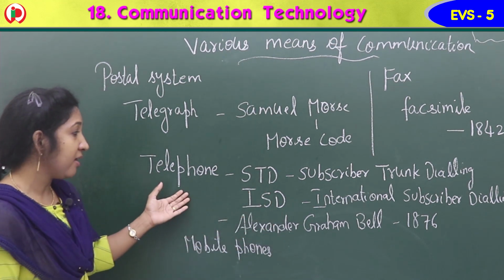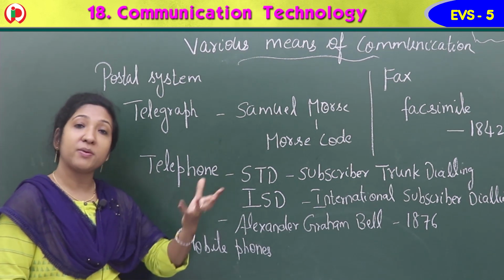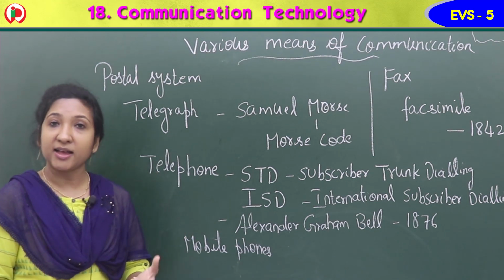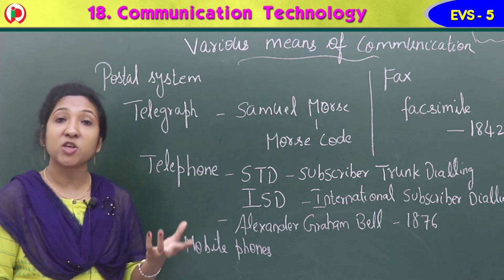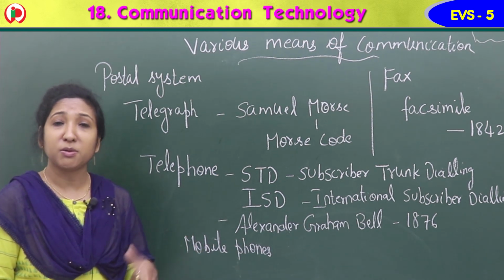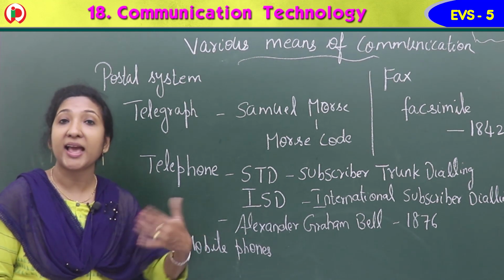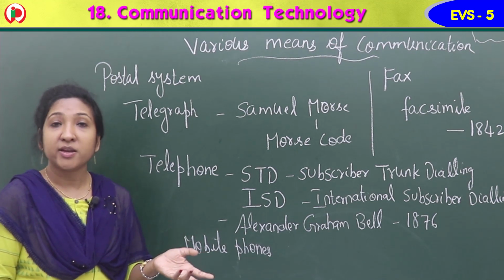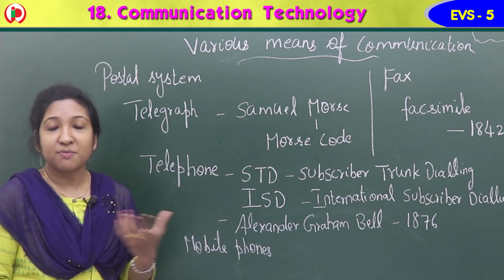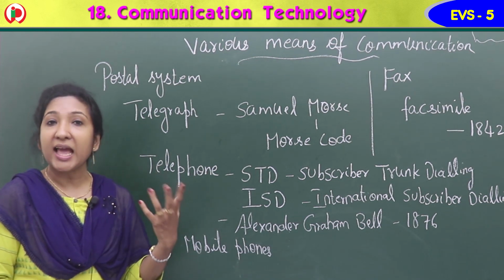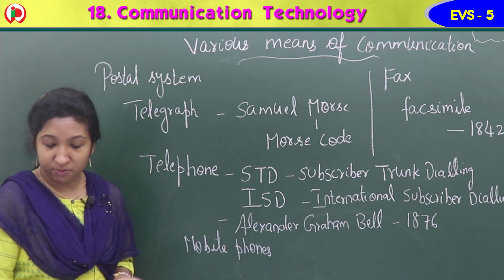So people were so happy when the telephone got invented, because they could talk to a person anywhere in the country and outside the country, isn't it? And now because of the mobile phone, communication has become faster, more comfortable, easier, and more effective, because they are handy phones we can carry in our pocket wherever we go. Now communication became so fast. Within seconds we can make a call and talk. We can see and even talk, isn't it? Yes. So that's about the telephone and mobile phone.